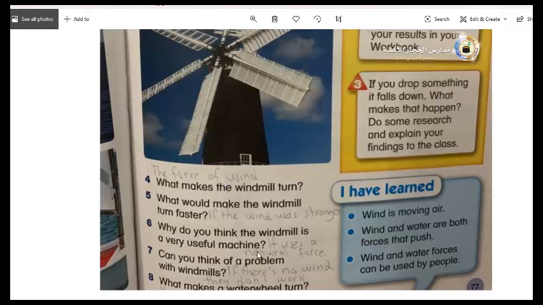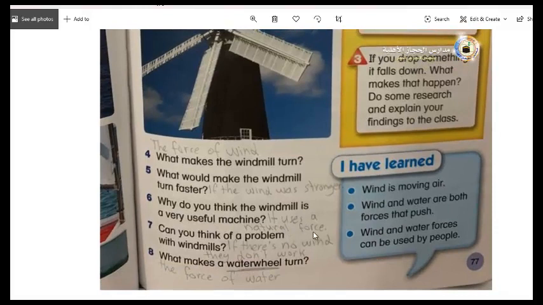Why do you think the windmill is a very useful machine? Because it uses a natural force. You don't have to work, as humans, in this field, but it uses a natural force. Can you think of a problem with windmills? What is the problem of it? Yes, if there is no wind, they don't work.